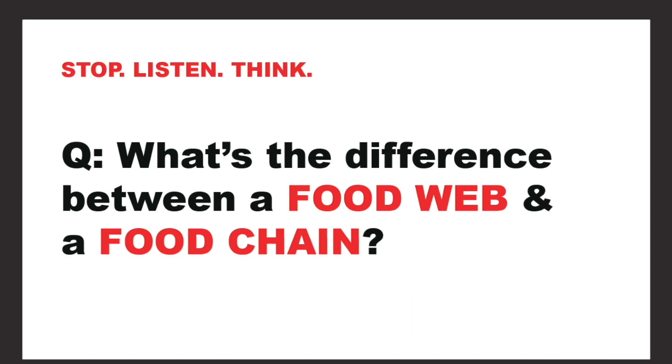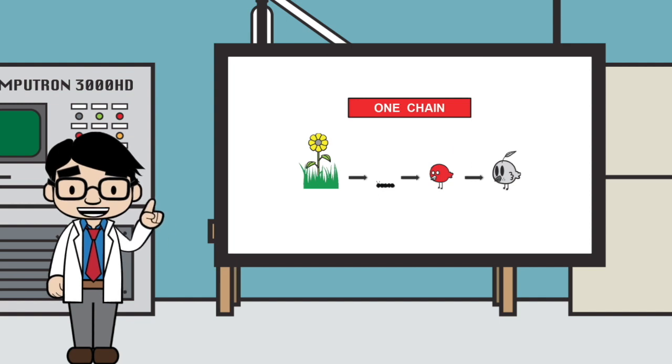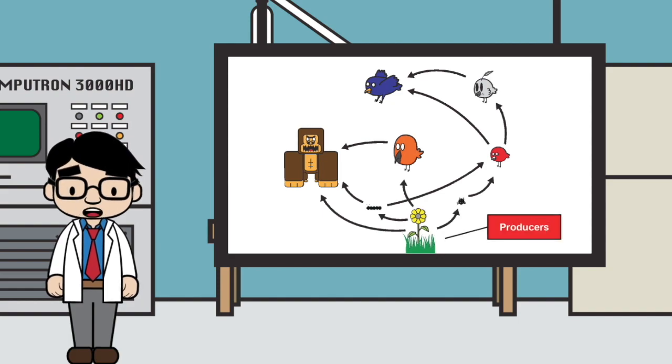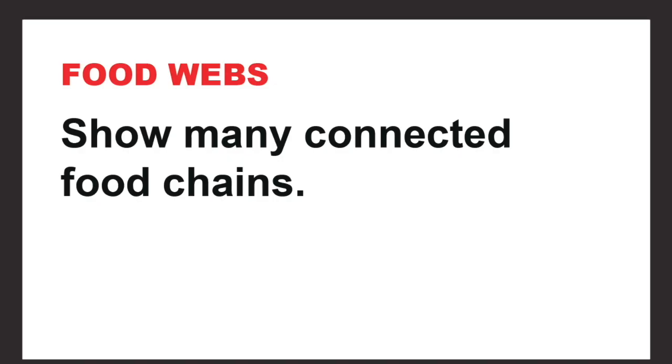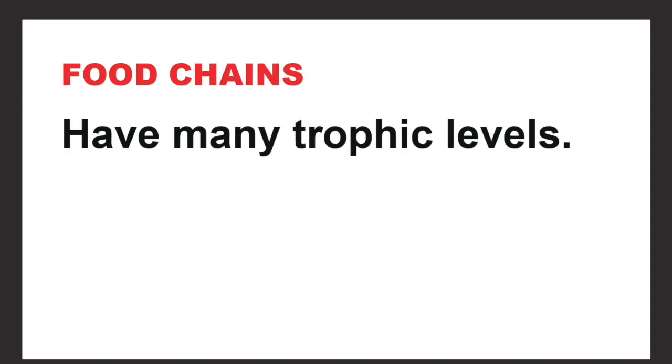I'll give you a second. Food chains are made of one chain, while food webs are made of multiple chains, with the producers in the center. To recap, food webs show many connected food chains, while food chains show how organisms get their energy by eating food. Food chains are made of many trophic levels.